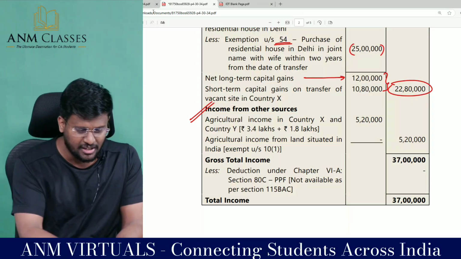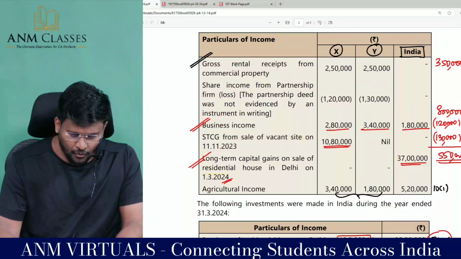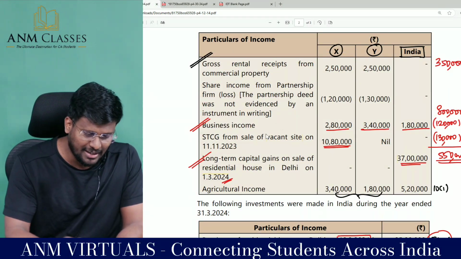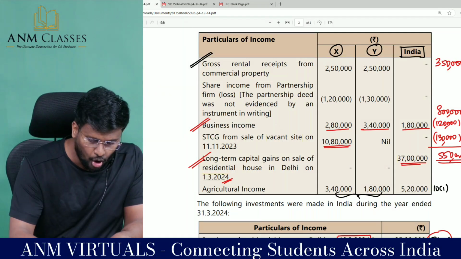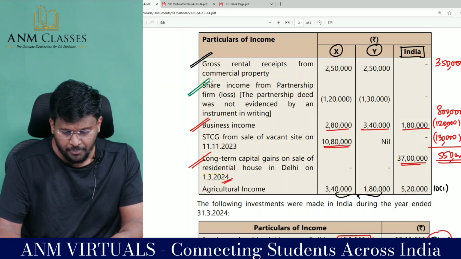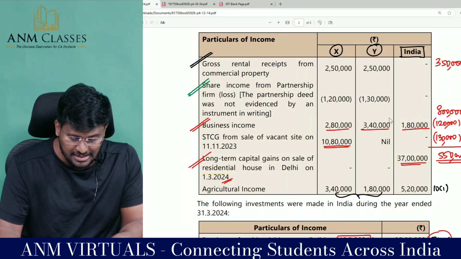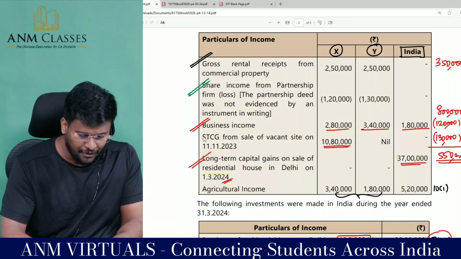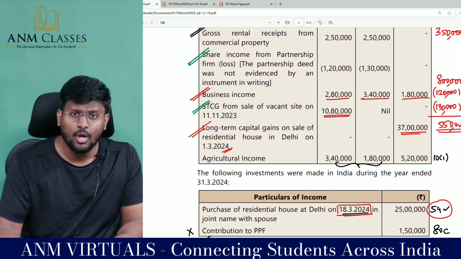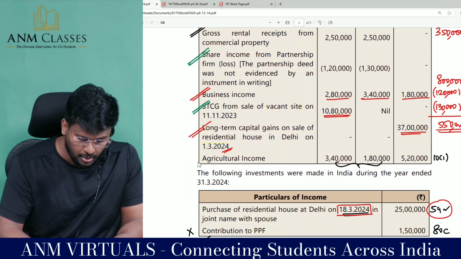Coming to IFOS, income from other sources. You look at here, we have done with the rental income. We have taken care of the share of income from partnership firm. This loss we have adjusted against the business income. Then we have dealt with the capital gain, both the short term capital gain and long term capital gain, and